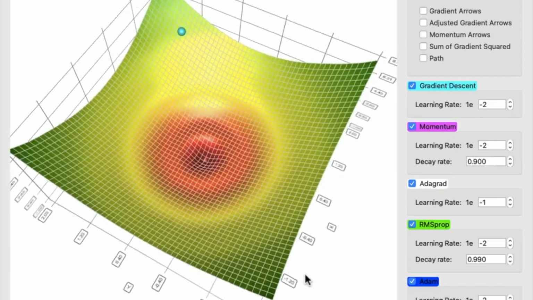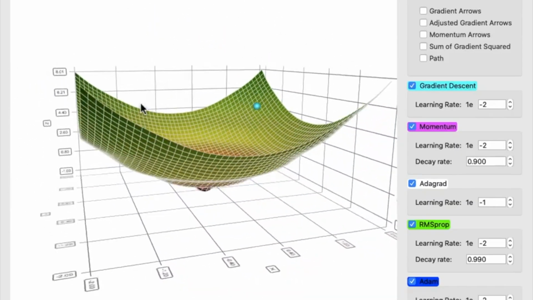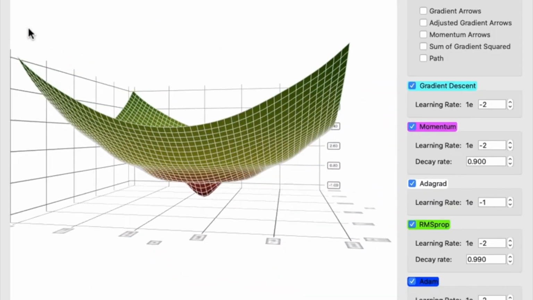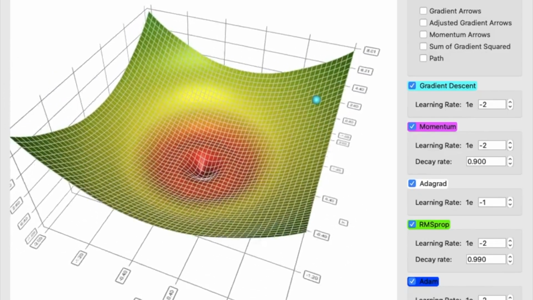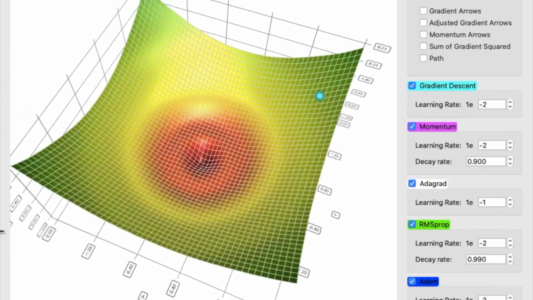So here is essentially what we are doing. Let us think that it is the 3D visualization of the loss function, that is z equal to MSE. What we are trying to do is minimize this loss, that is, go to the very bottom of this function. This phenomenon is known as gradient descent.